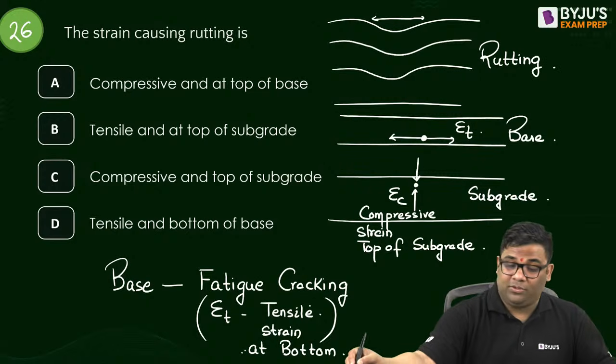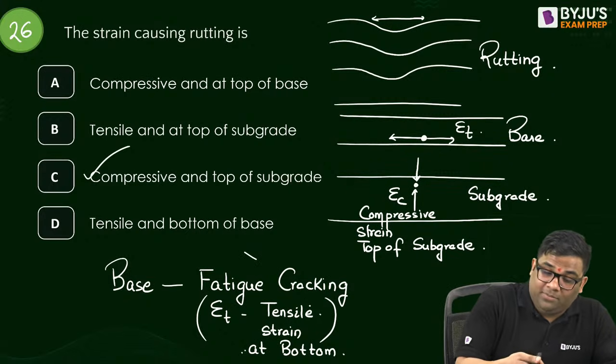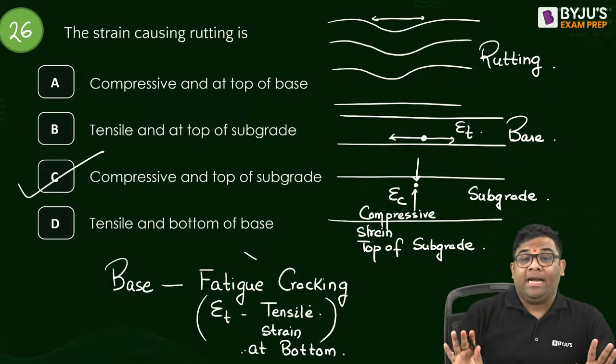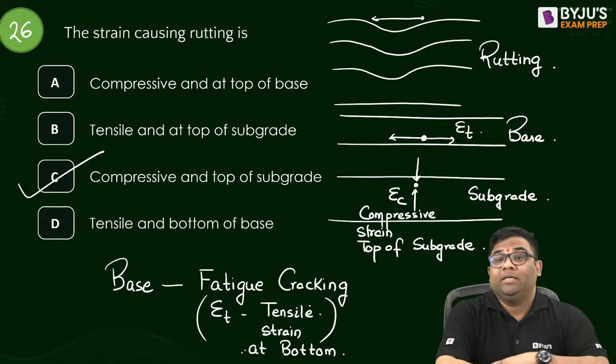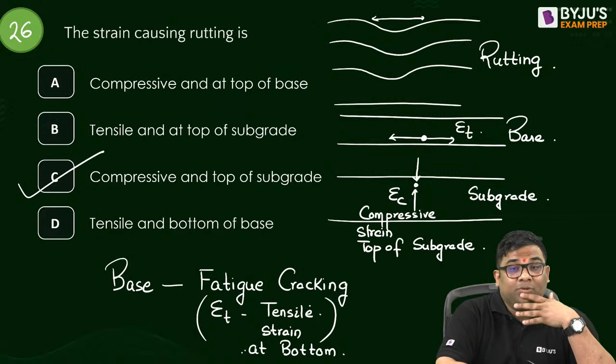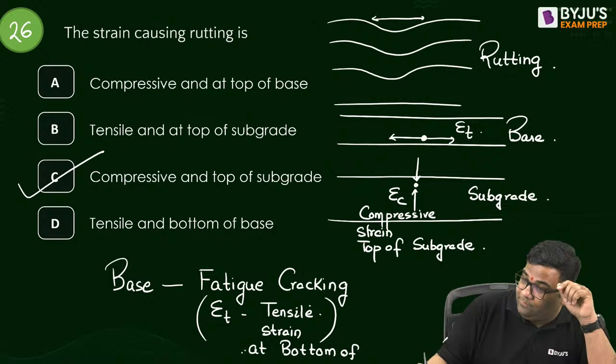This rutting happens due to compressive strain at top of subgrade. Understood? And they can ask you the other thing also: fatigue cracking happens due to what? Fatigue cracking happens due to tensile strain at bottom of base. So if you know this, you can answer theoretical questions.